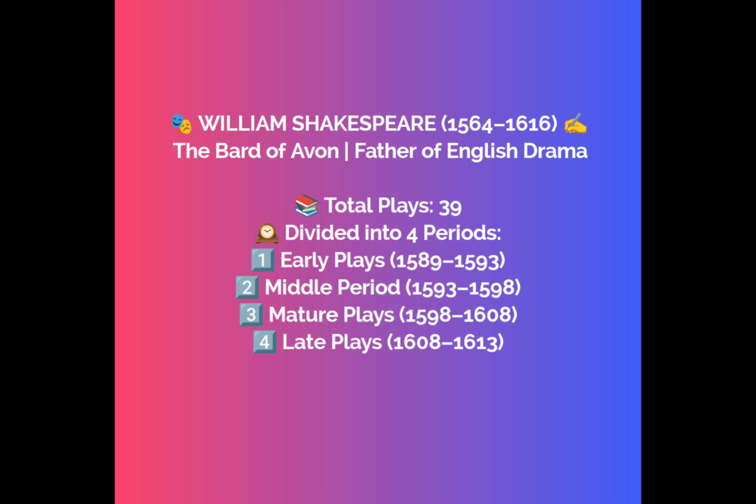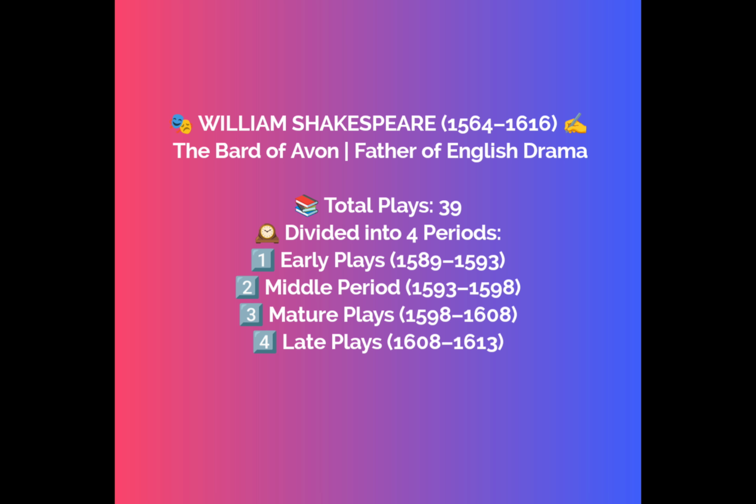Then come plays from 1598, in which he wrote 15 plays, and those are Much Ado About Nothing, King Henry V, Julius Caesar, As You Like It, Hamlet, Twelfth Night, Troilus and Cressida, All's Well That Ends Well, Measure for Measure, Othello, King Lear, Macbeth, Antony and Cleopatra, Timon of Athens and Coriolanus.